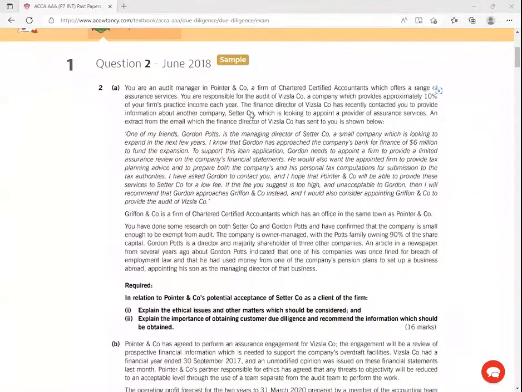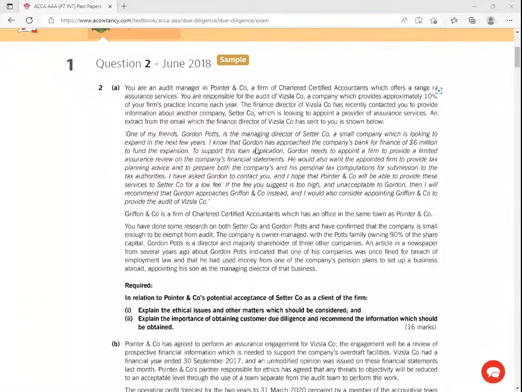10% of your firm's practice income each year. The finance director of Whistler company has recently contacted you to provide information about another company, Sasa company, which is looking to appoint a provider of assurance services. An extract from the email which the finance director of Whistler company has sent to you is shown below. One of my friends, Gordon Potts, is the managing director of Sasa company. So you can see this guy is a friend. A small company which is looking to expand in the next few years.